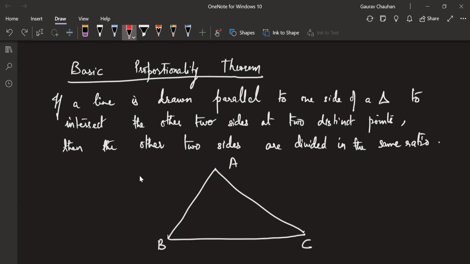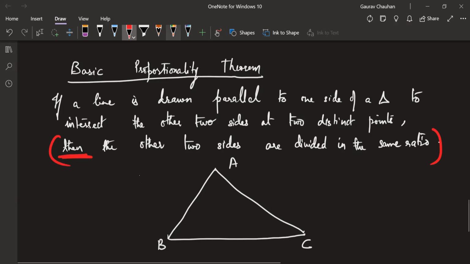But what is important in this if part? What is the most important part here? Like obviously we have eliminated this. So what's the most important part? Yes, Dilruba. Parallel to one side. Yes, parallel is the most important part here. Among whatever is given, the most crucial part is that when you draw that line, you have to draw it parallel. It's not giving anything else. Then after that, it's starting. So this is the to prove part.